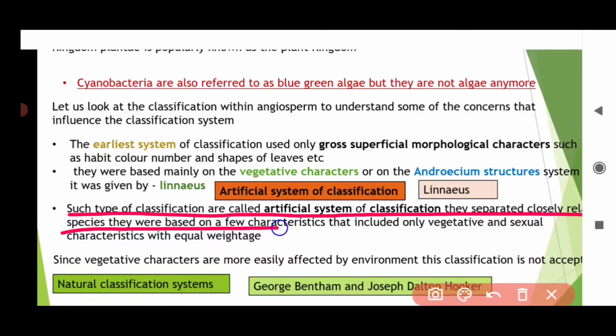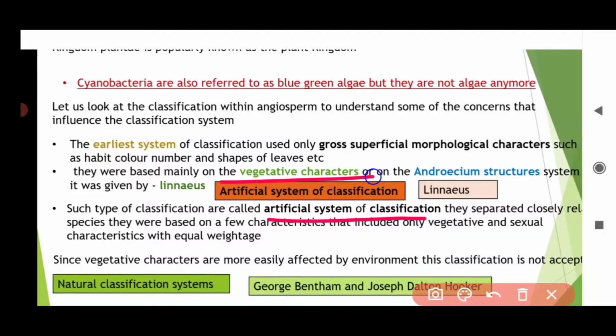Such a type of classification is called the artificial system. It separated closely related species. It was based on few characteristics, including only vegetative and sexual characteristics with equal weightage. Because of that, many closely related species of plants were getting separated.